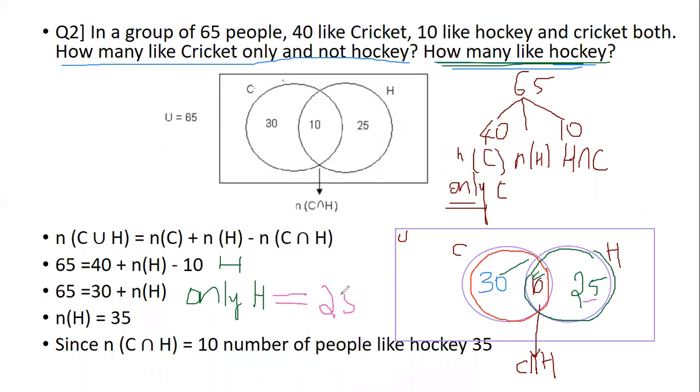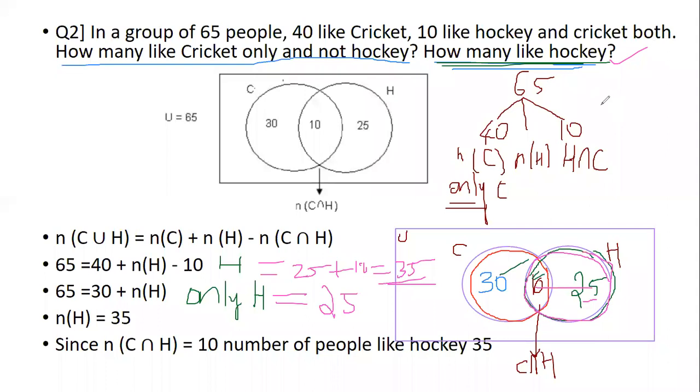Now suppose I want the number of people who like hockey or who play hockey, I'm supposed to take this whole circle here, that is 25 plus 10. So that is nothing but 35 people like hockey. That gives me the answer for the second part of the question, how many like hockey.